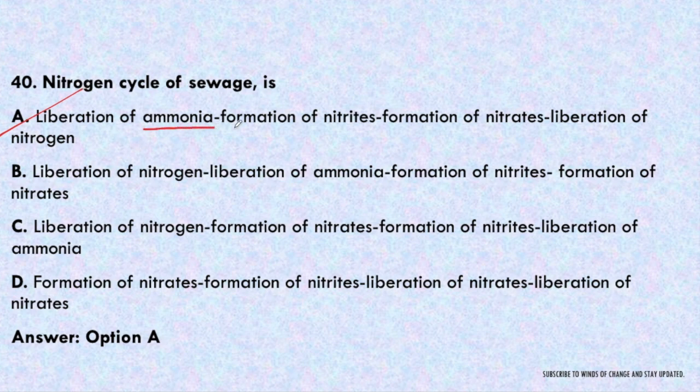From ammonia the nitrites will be formed. From nitrites the nitrates will be formed, and from the nitrates the free nitrogen will be liberated. So this is the nitrogen cycle.